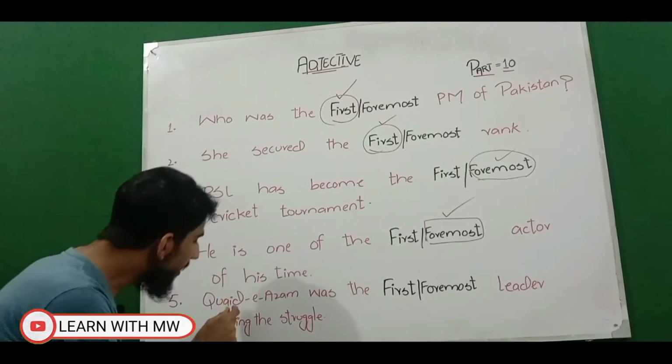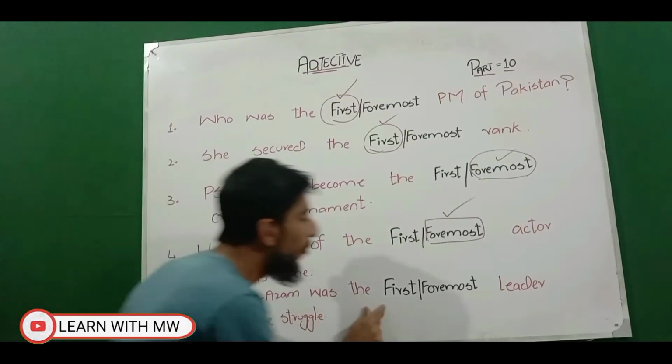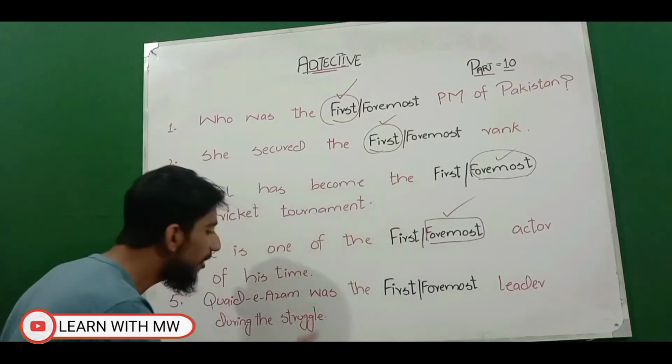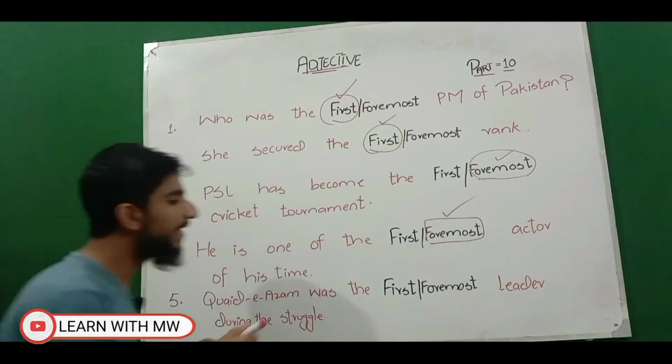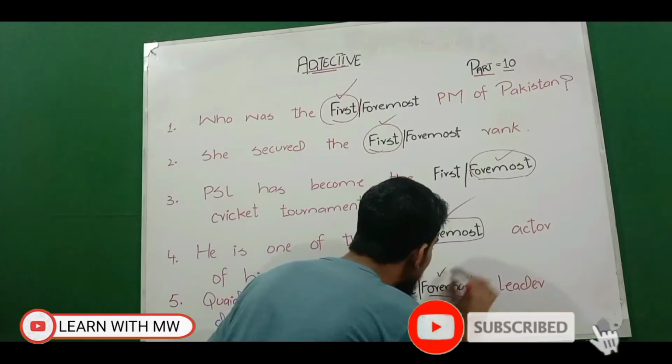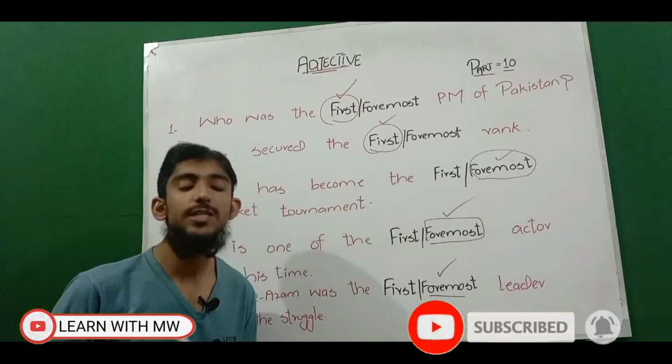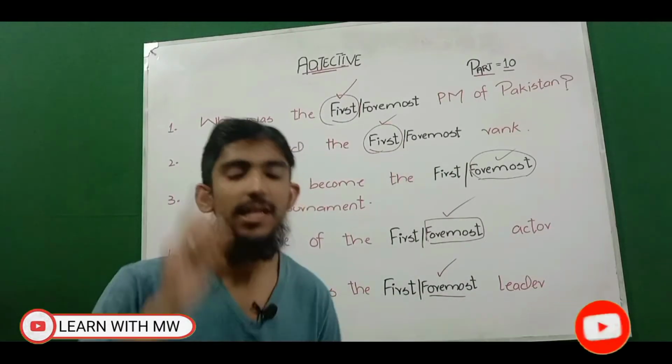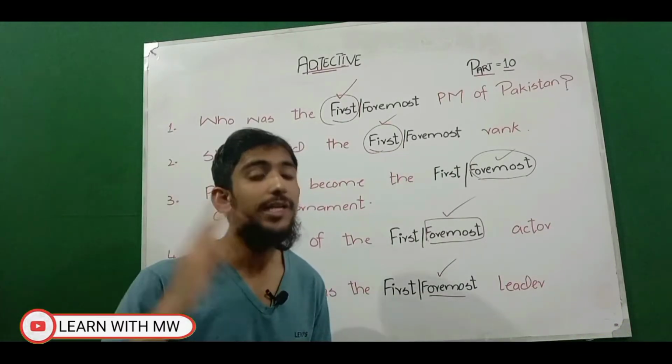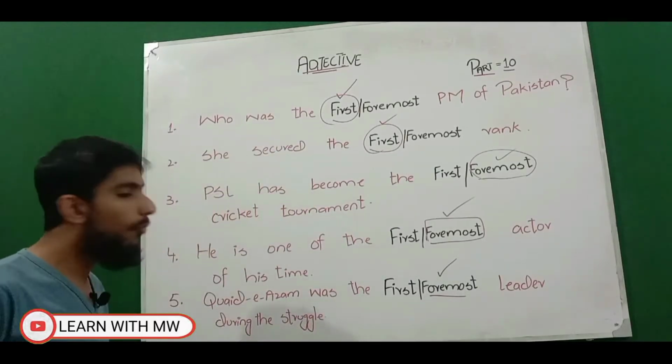And we will now look at the fifth example. Quaid-e-Azam was the first and foremost leader during the struggle. So the correct answer is foremost. Why is the correct answer foremost? Because foremost basically shows us value, priority, and importance. And during the struggle, what was the struggle?